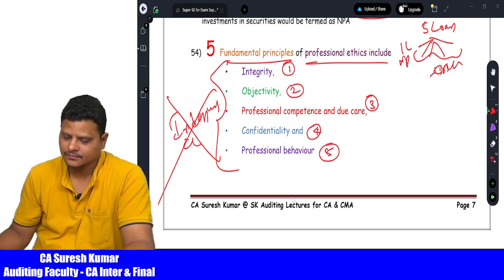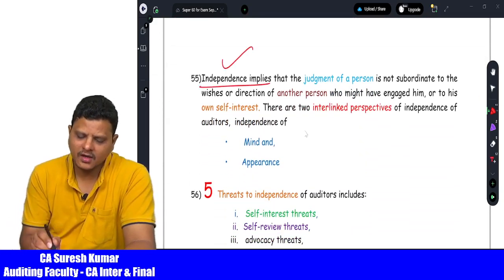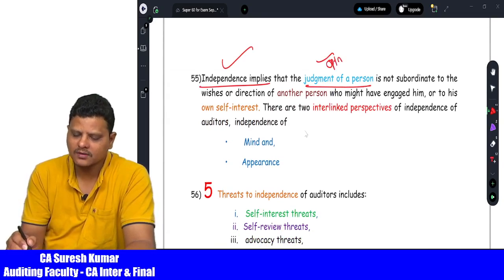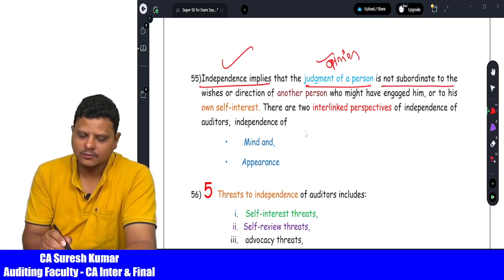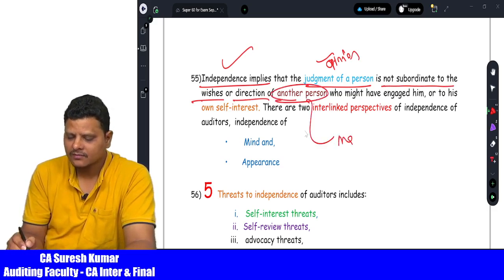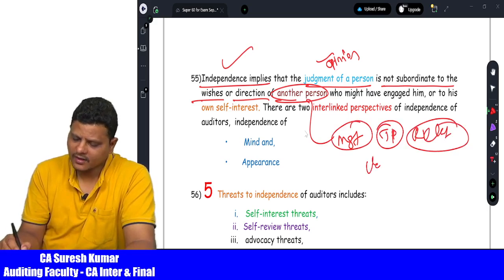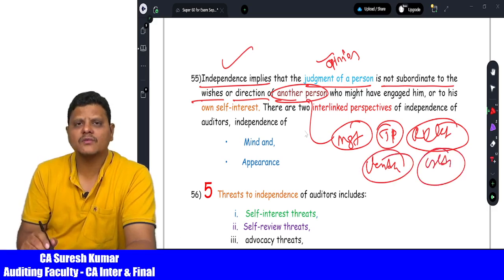5 points. Then comes independence, which means the judgment of the person, that means the opinion of the person, should not be subordinate to the wishes or directions of another person. Another person means management or third parties or relatives or vendors or creditors, any other person for that matter.